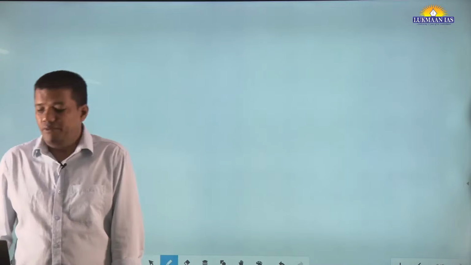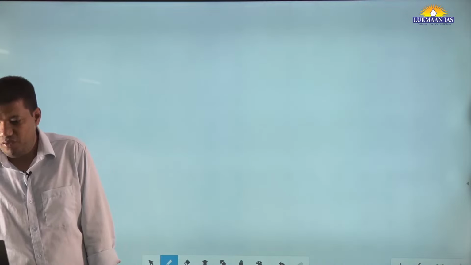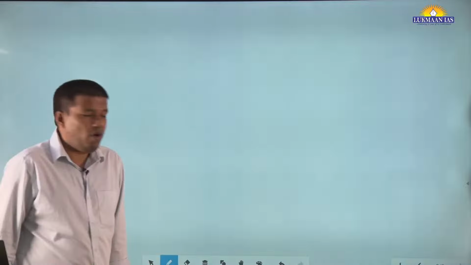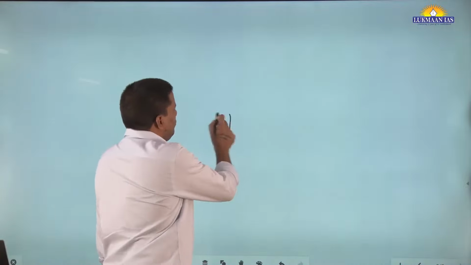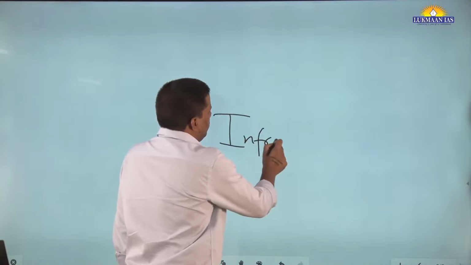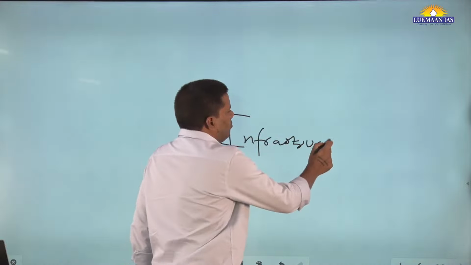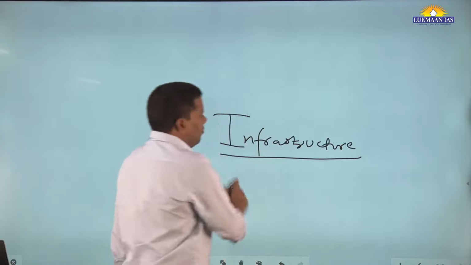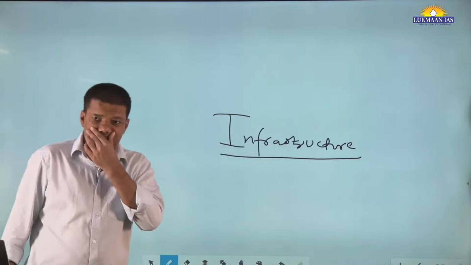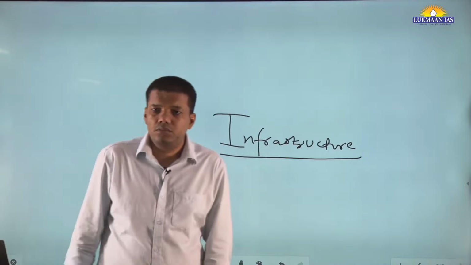Now we will start with social infrastructure. Tell me, what do you understand by infrastructure? Anything which adds to future capacity.